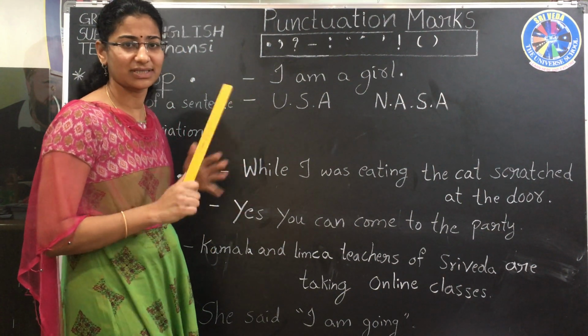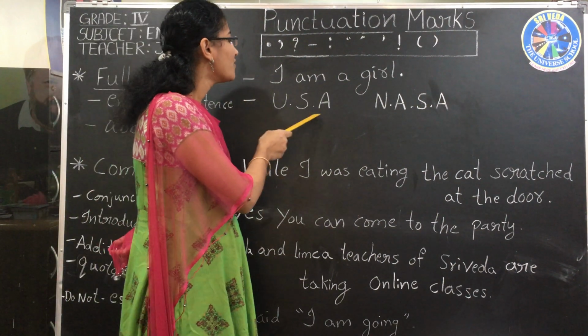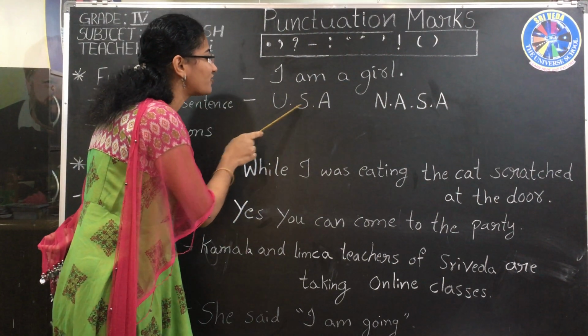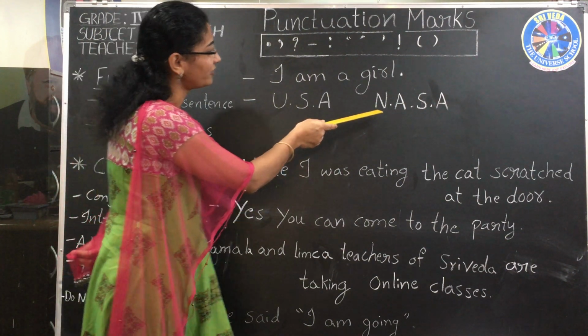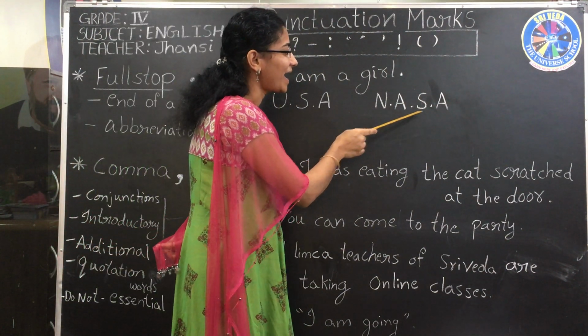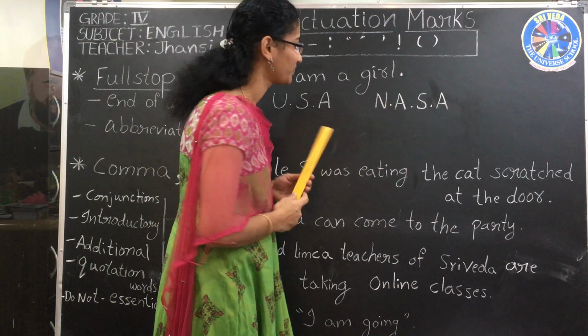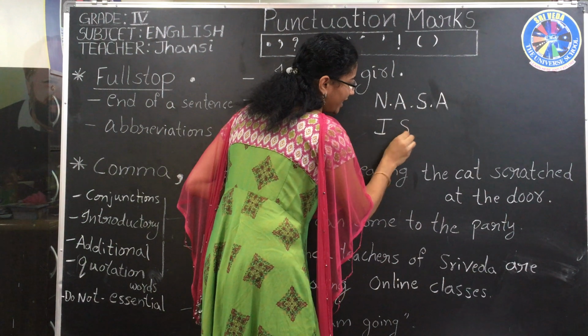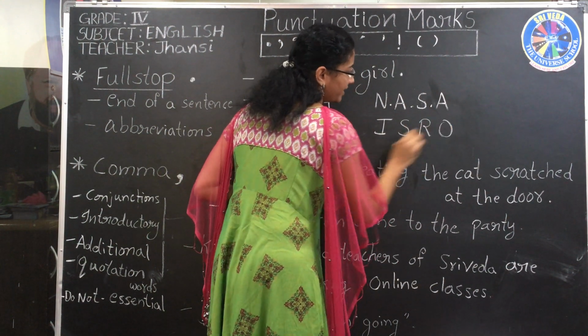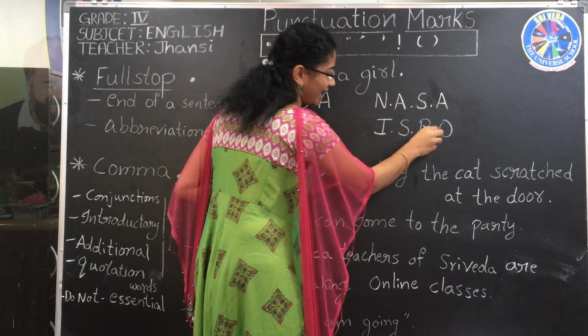You can see such abbreviations. For abbreviations, we can use a full stop in between the letters. Here I have taken one more word, NASA, also a well-known word, and ISRO.